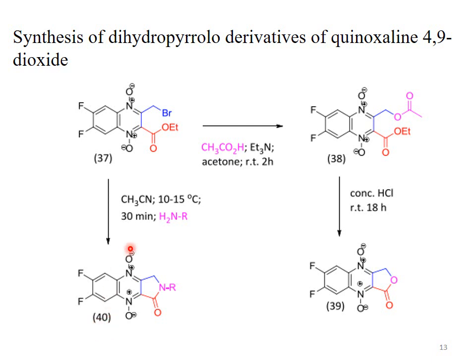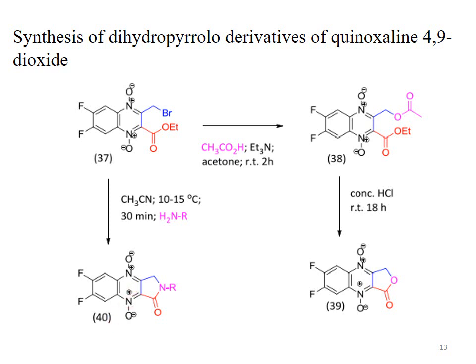So in this way we can synthesize 39 from 37, and 37 is prepared through the Beirut reaction by the condensation of difluoro derivatives of benzofuroxane system with beta ketoester or beta ketoamides. By treating the product of the Beirut reaction, that is compound number 37, with acetonitrile and secondary amine at a temperature of 10 to 15 degrees centigrade for 30 minutes, then we have compound 40.